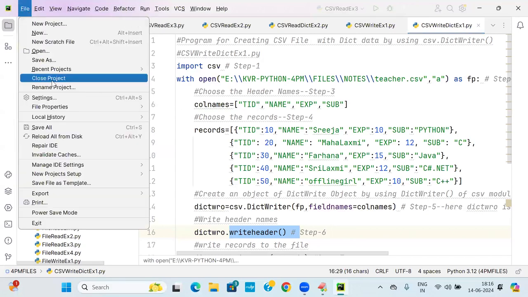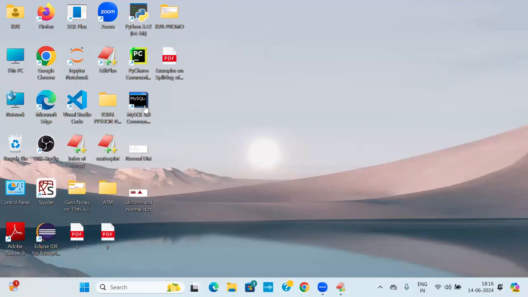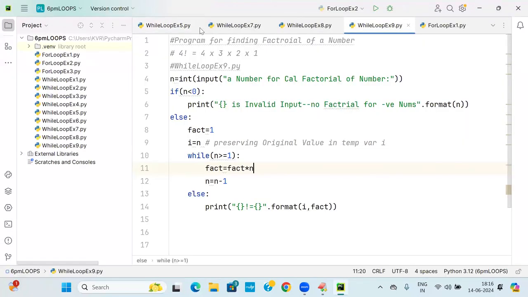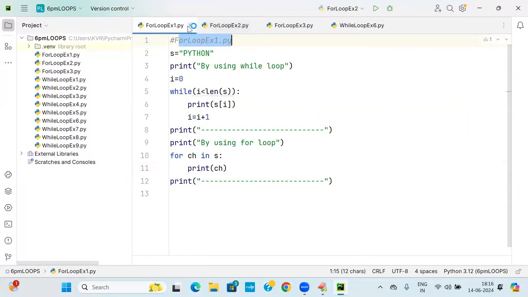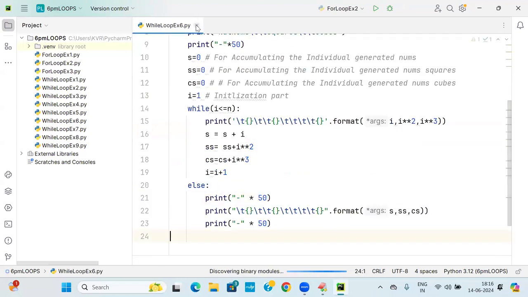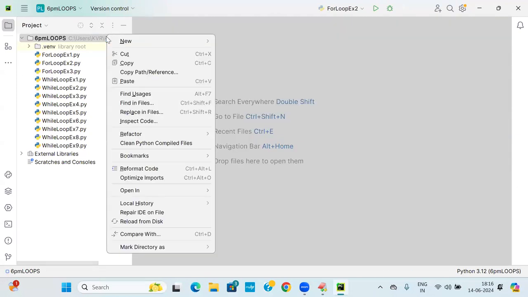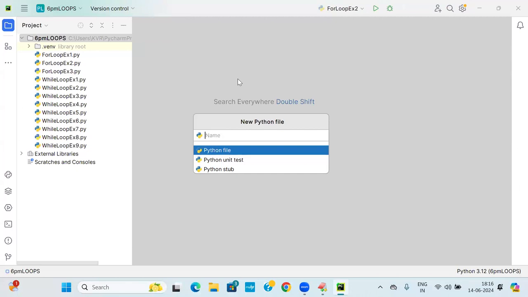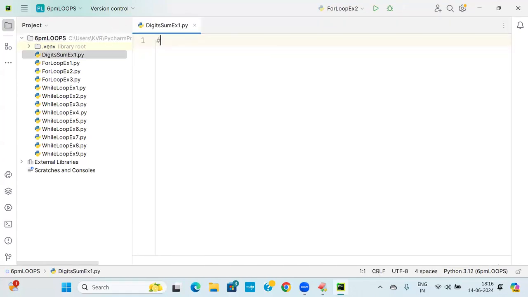Let me close my project. Go to the place here, the loops folder. These are the different logics we have written in the last class. And today I will go for digit sum. The file is digit_sum_example1.py. Here I am writing a program for finding the sum of digits of a given number.